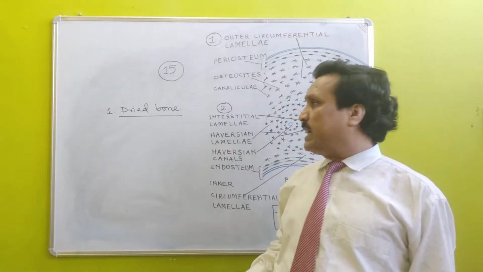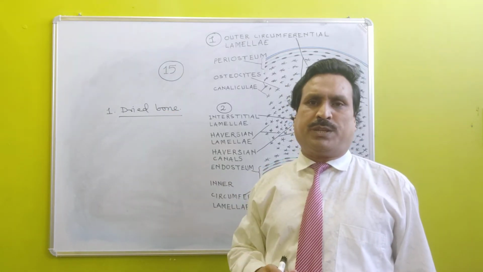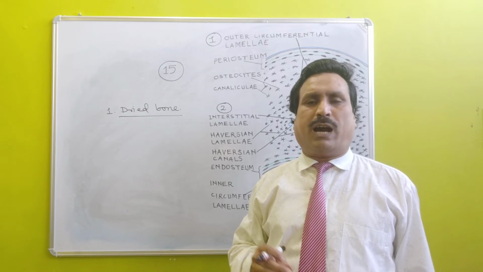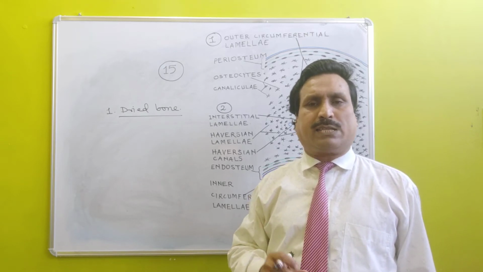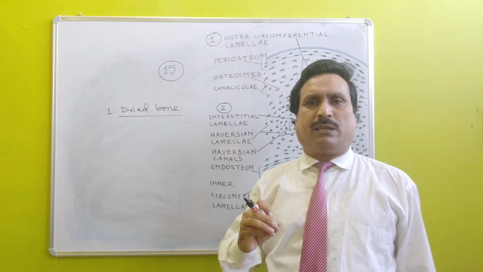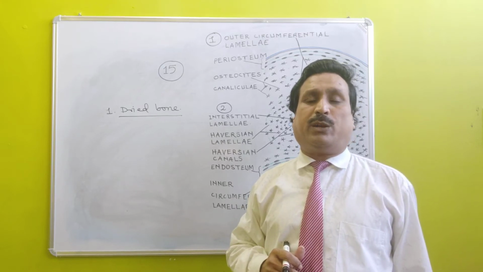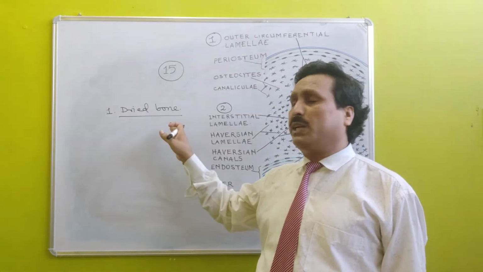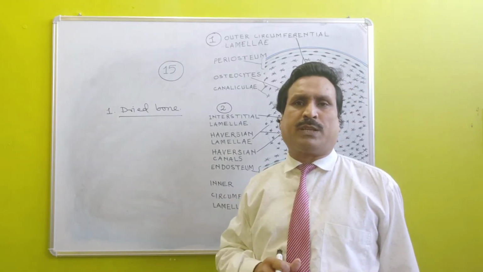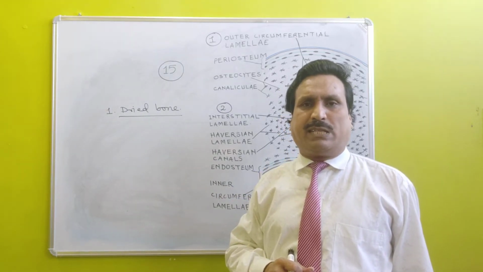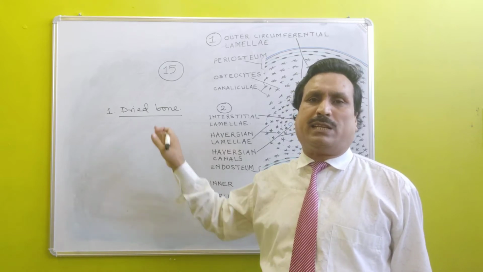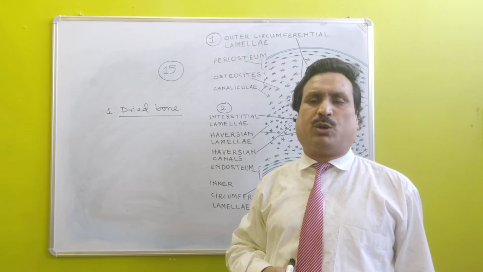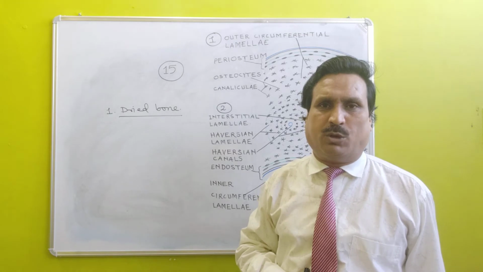First of all, let us try to understand dried bone. When a bone is dried with the help of high temperature, all its living content disappears and only the inorganic component remains, and such a bone is known as dried bone. In dried bone, living matter is absent, but mineral matter is present. To study the mineral matter of bone, we use dried bone.